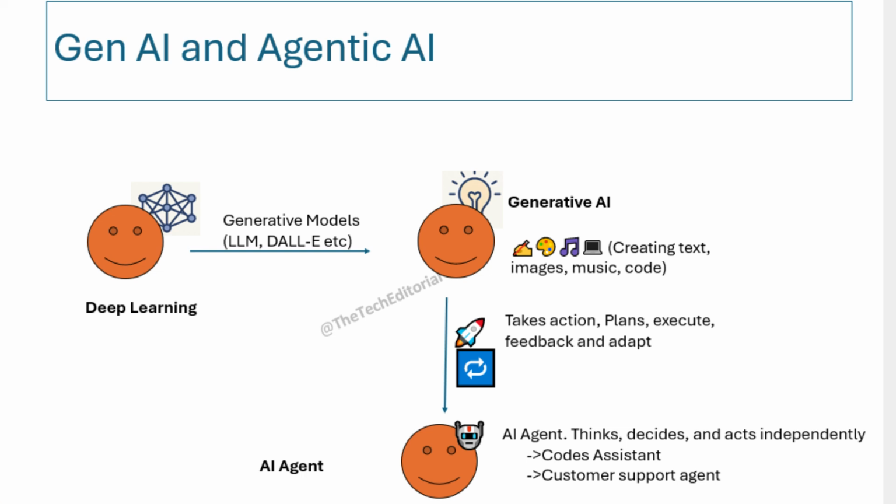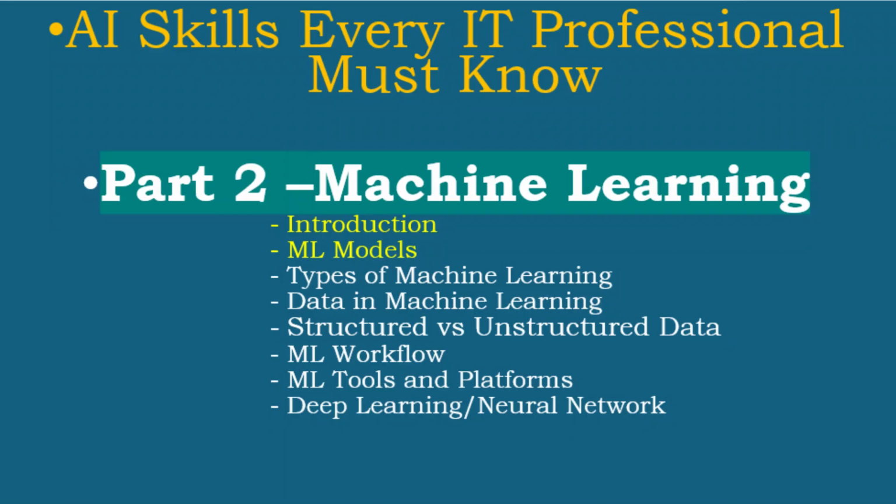So, with this, we come to the end of the first part, which is the AI foundation. In the next part, we'll go through machine learning in detail, where we'll learn about machine learning models, types of machine learning like supervised learning and unsupervised learning. Then we will see different data in machine learning, which is structured data and unstructured data. We'll talk about feature engineering, and after that we will see the ML workflow, where we will see the 6 steps to build your first ML model, right? And then we will learn about deep learning and neural networks.